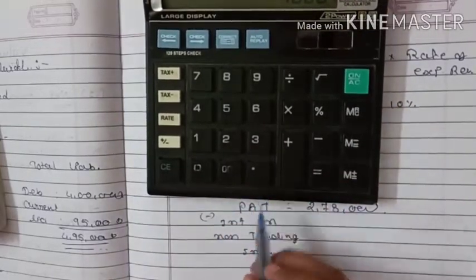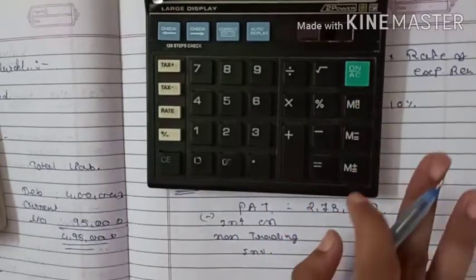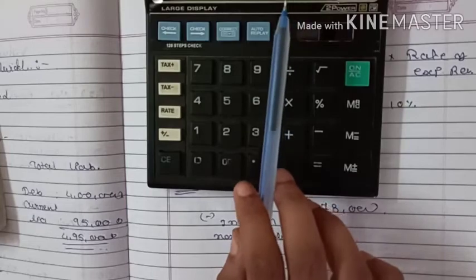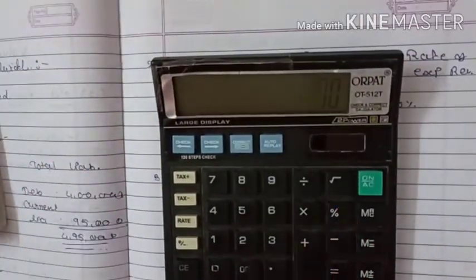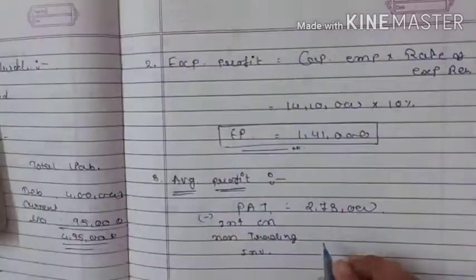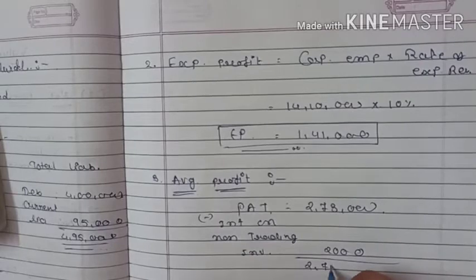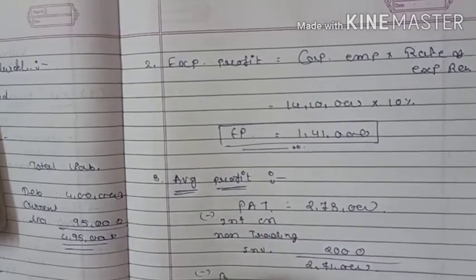But it's a profit after tax. In the profit, the tax is already deducted. So in the interest on investment, we also have to deduct the tax. So into 50% tax, it will come to 2,000. So 2,000 deducted, it will come to 2,71,000, less preference dividend.